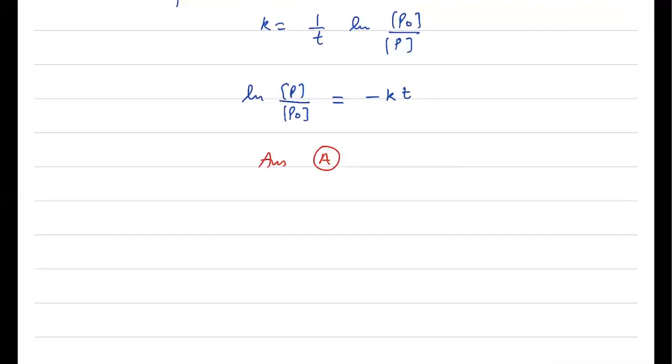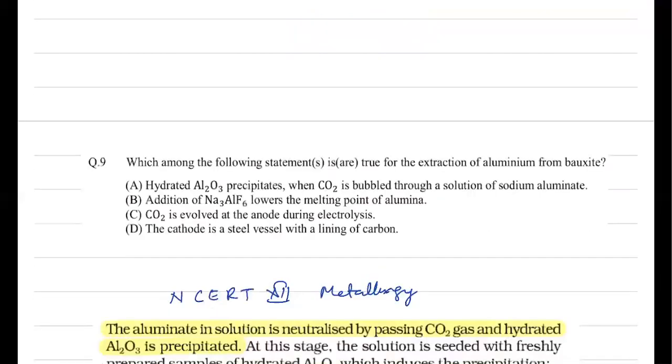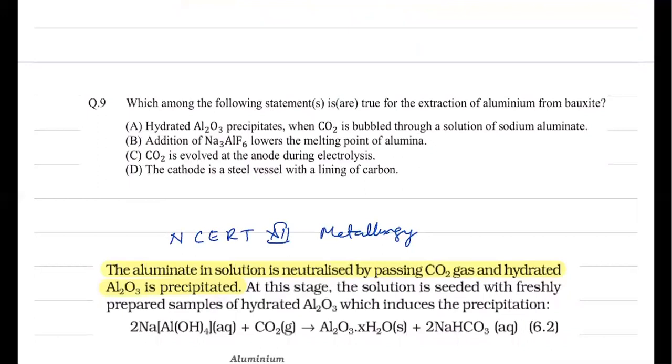Okay. Then to the next question, it's given: among the following, the statement true for the extraction of aluminum from bauxite. So this is actually a metallurgy based question. It's given that hydrated Al2O3 precipitates when CO2 is bubbled through the solution of sodium aluminate. So you know that when excess of NaOH is added to bauxite, it basically converts to sodium metaaluminate NaAlO2, and then we pass CO2, which is acidic in nature, and it will consume the NaOH, and finally it gives hydrated Al2O3.